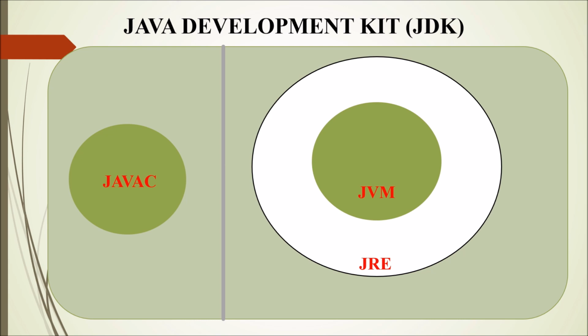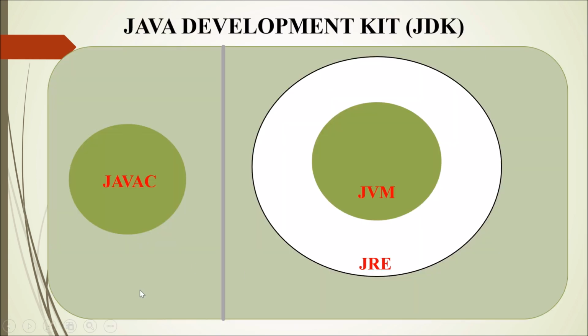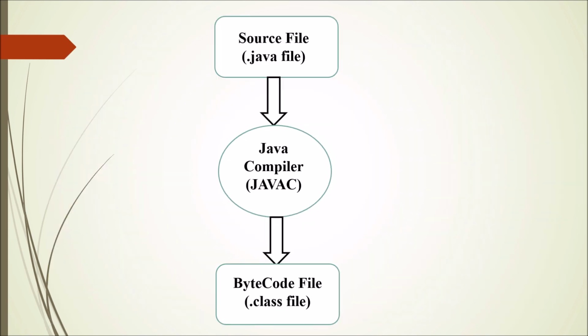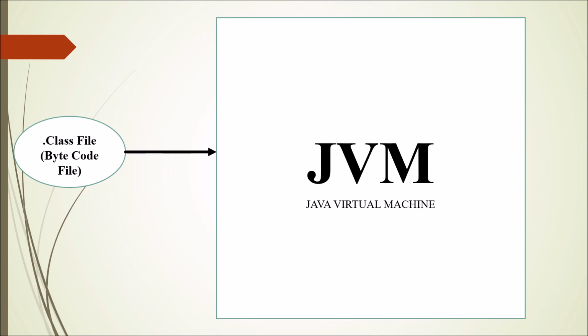Now the simple process is like this: we have a source code file, that is a .java file, and javac, that is the Java compiler, which I just showed you in the left section of this JDK diagram, is used for compiling this .java file. After that, it will create a .class file, that is the bytecode file. Now this .class file will be executed by this JVM, that is Java Virtual Machine.